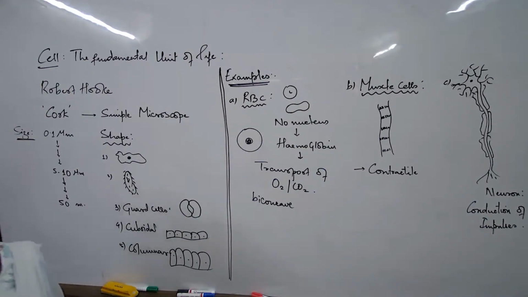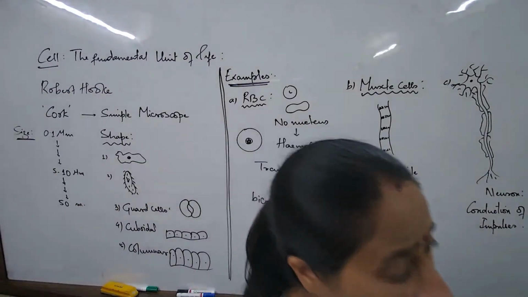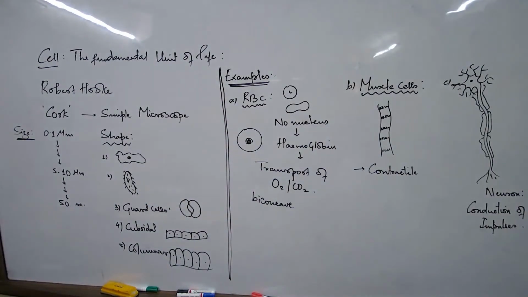So shapes of the cells when we talk about, there are again so many varieties of different types of shapes. Honeycomb, that is not one cell we are talking about. When we talk about the shape of cells, we don't say honeycomb shapes as such. There is no cell which gives a honeycomb shape. But Robert Hooke had understood that there was something that he could see in his microscope giving that, and it's a cluster of cells giving that structure.